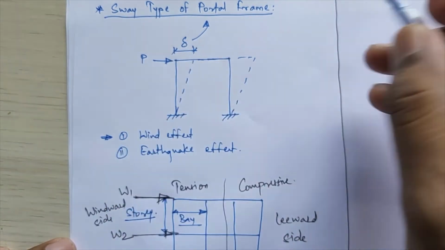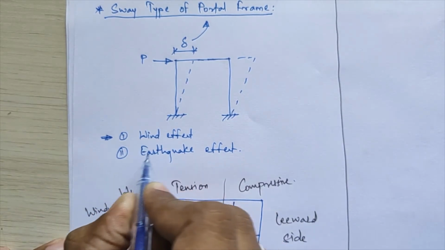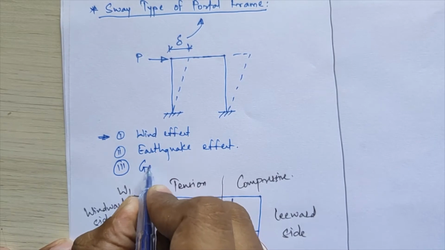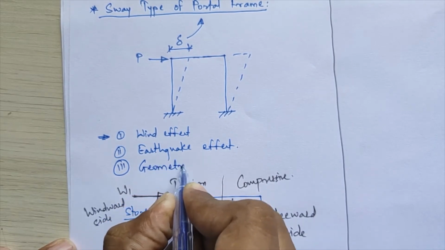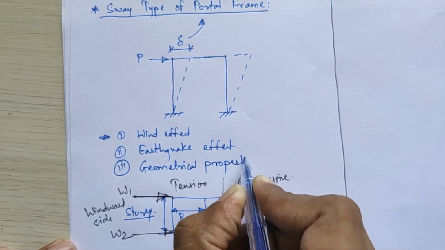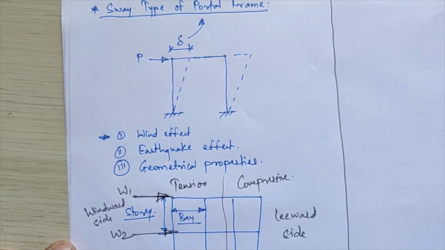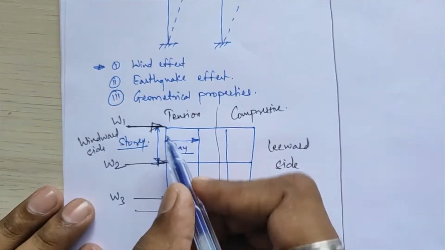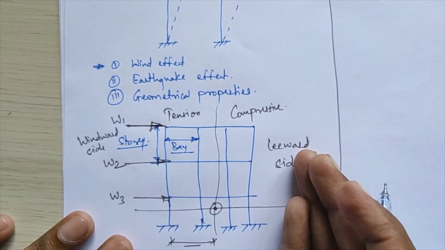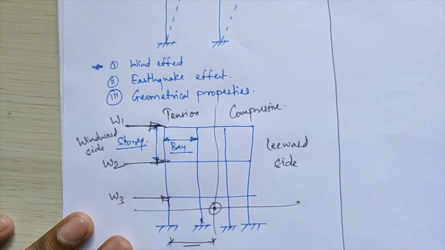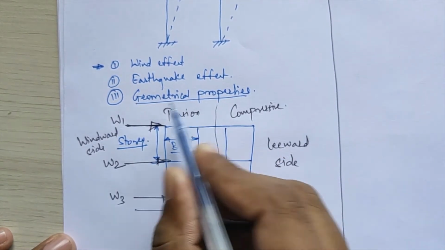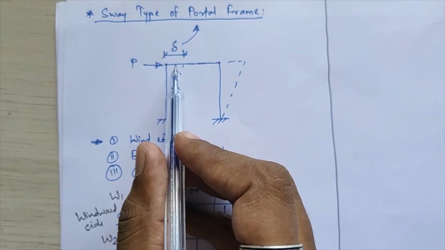These loads occur due to wind effect and earthquake effect, and the third criterion is the geometrical properties of your frame. If the load on the windward side is different from the load on the leeward side, your loading and geometrical properties change, and that leads to this sway displacement delta.